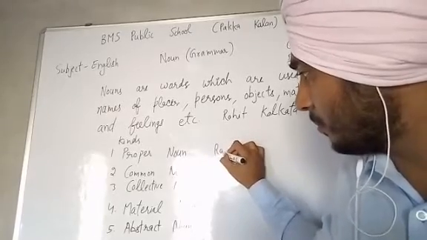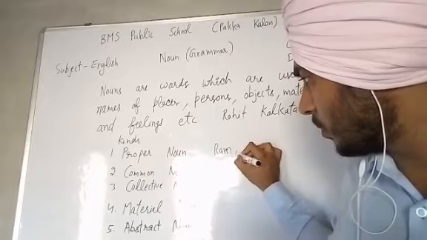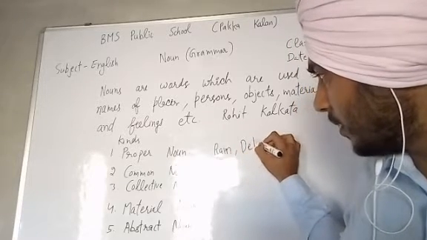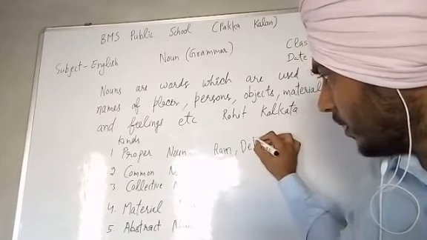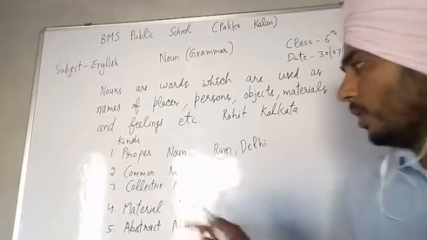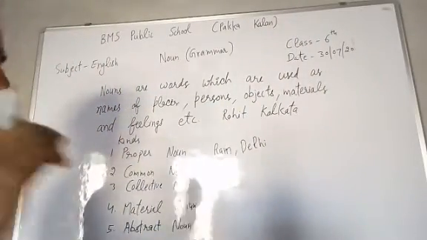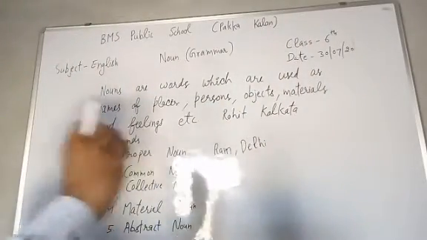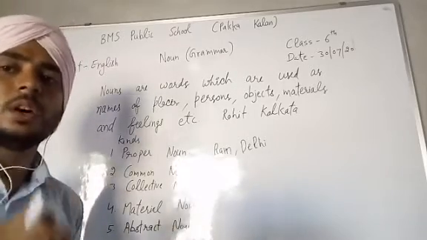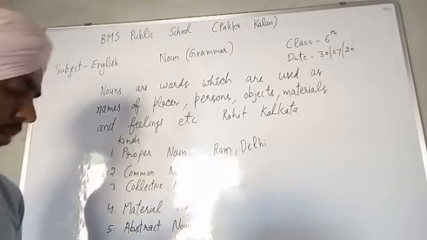For example, Ram, that is a proper noun. For example, Delhi, Delhi is the name of a particular city. That is also a proper noun. Okay, so the name which is used only for one person or one place, that is a proper noun. We can say the name of a person or a place is known as a proper noun.